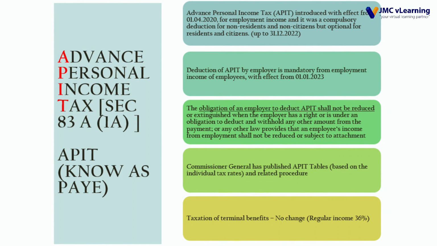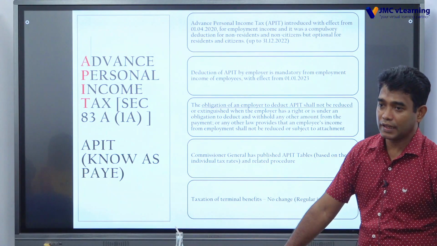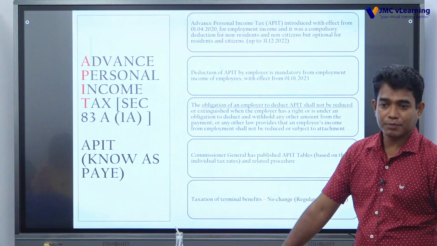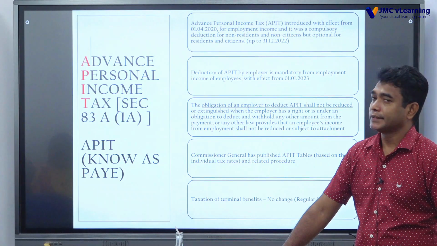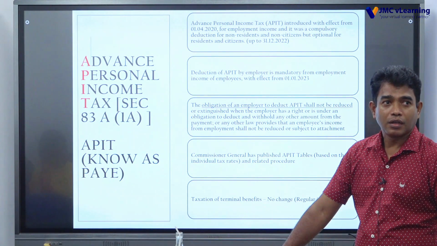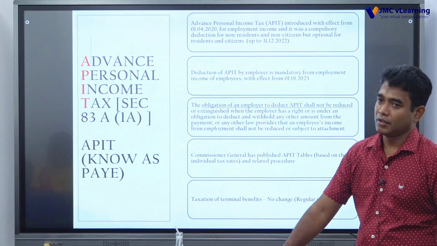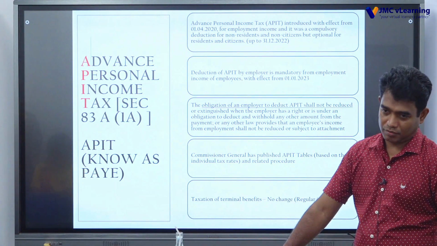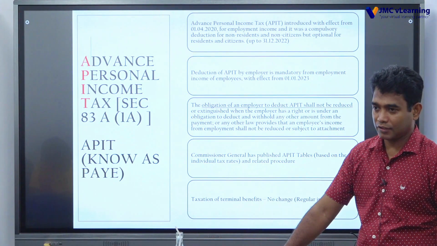The Commissioner General has published an APIT table based on the individual tax rates and related procedures. Under the APIT there are 7 schedules. You may have heard of that. As per the schedules in the table, the employer can deduct tax. For example, table 1 is on regular profit, monthly regular profit. If it exceeds 100,000, there is a formula, you can work out the whole tax and remit it to the tax authority.